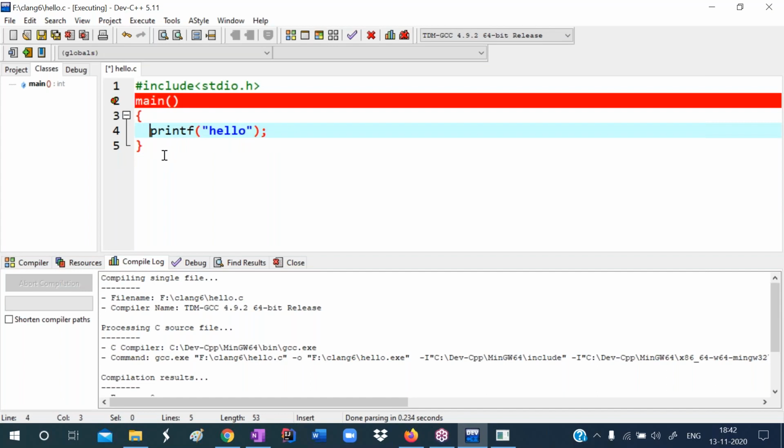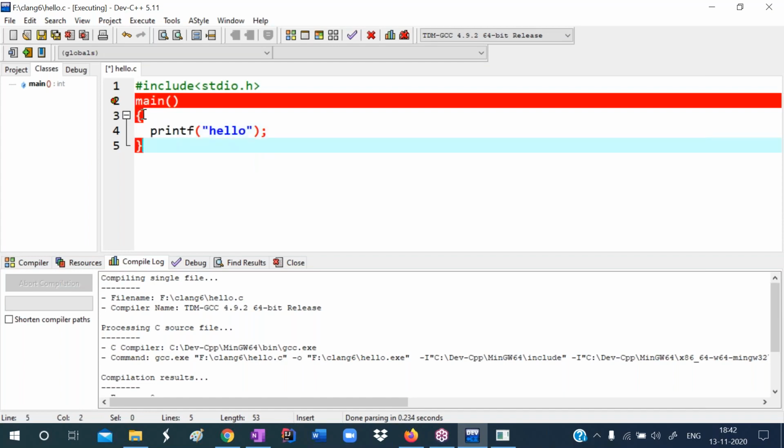Now observe carefully. What is there? printf("hello"). Whatever you write in the double quotes will be printed on the output screen. We are calling the printf function. From where are we calling? From the main function, because main is the entry point. Why are we calling from main? Because program execution starts from main only.